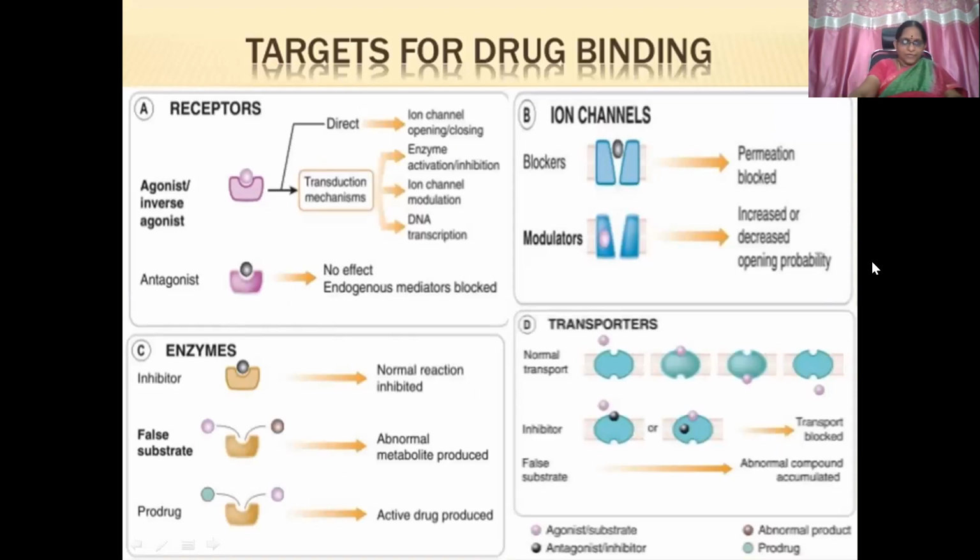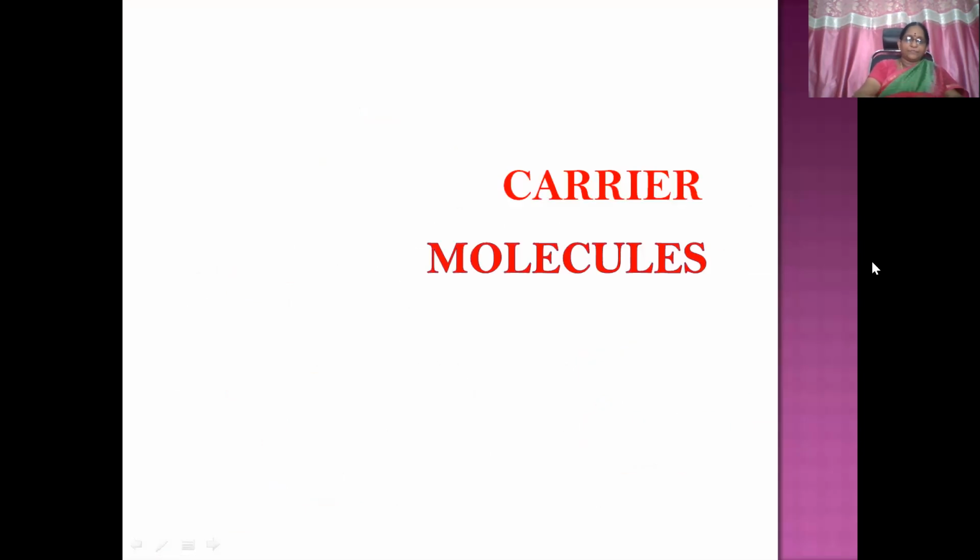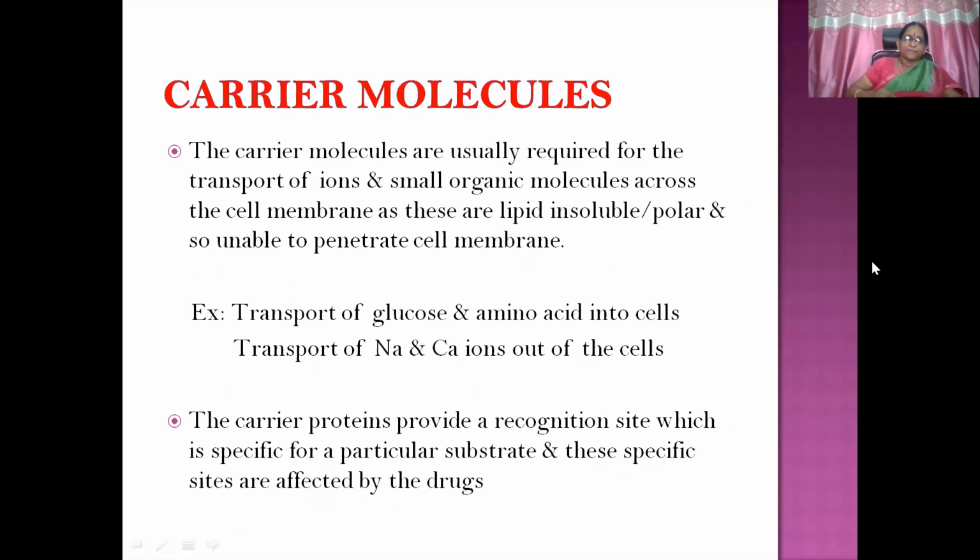Now we'll come to transport molecules or carrier molecules. Here the carrier molecules are usually required for the transport of ions and small organic molecules across the cell membrane because they are lipid insoluble or polar. So they take the help of transport molecules or carrier molecules to cross the cell membrane.